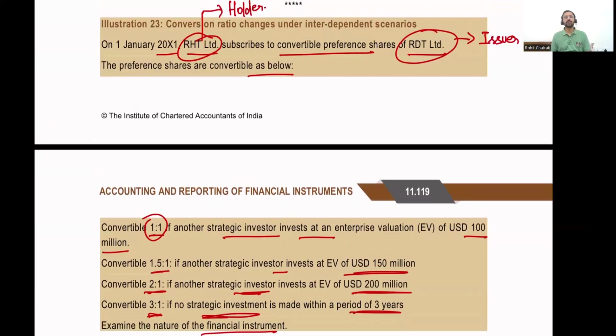Now, again, since these are event contingent events where the conversion ratio is changing based on future events, we actually have to see whether these are independent or interdependent. All right, we have to evaluate whether the conditions are interdependent or independent. Now, if you think of it, if somebody invests at a valuation of 150 million, it obviously means that they're breaching the 100 million value.